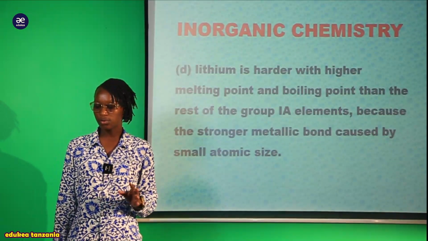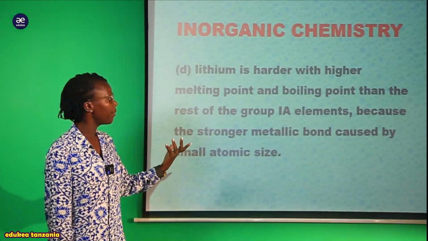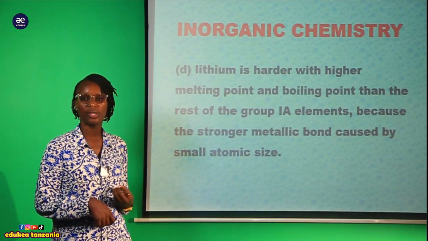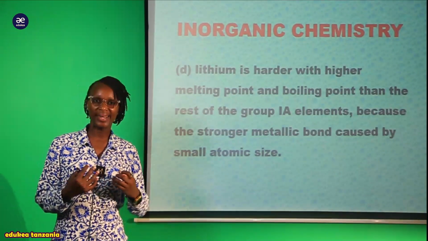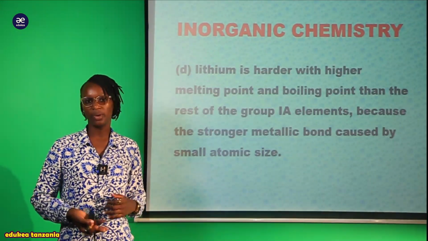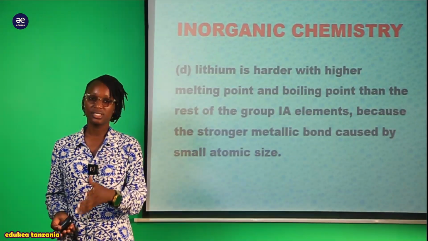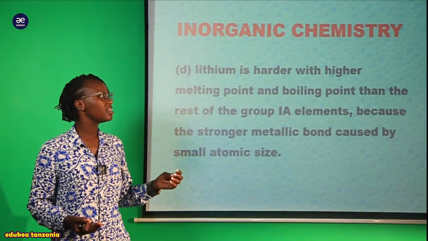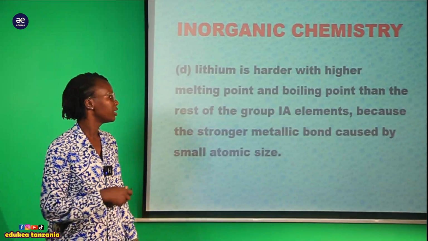Kwamba ni harder. Tunapozungumzia harder mean that we are talking about the hardness, ugumu. Sasa hii lithium anasema kwamba it is very harder with a higher melting point and boiling point. Sasa kitu chochote kile au compound yote ile au element yote ile kishakuwa harder au kishakuwa very hard, mean that it exhibit high melting point and boiling point. Kwa sababu ili tuweze kuiconvert kutoka kwenye state moja kwenda kwenye state nyingine, we expect to use higher energy. That's why obviously we will end up having the higher melting point and the boiling point because of its hardness.